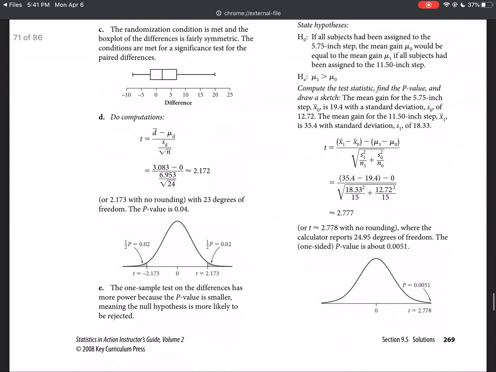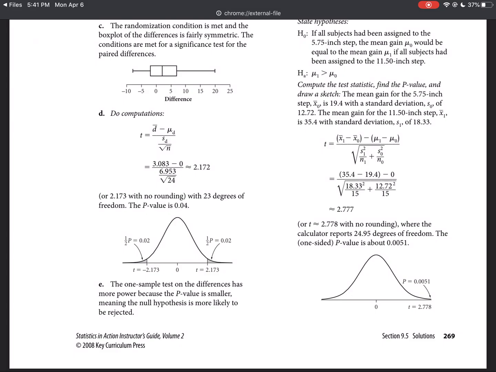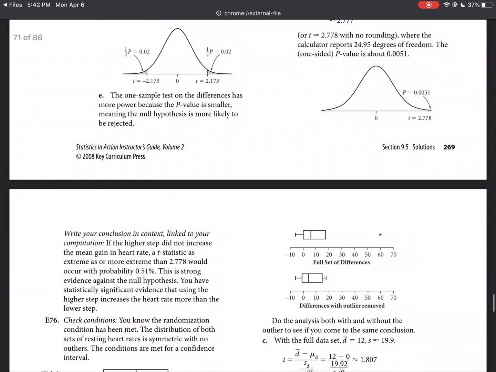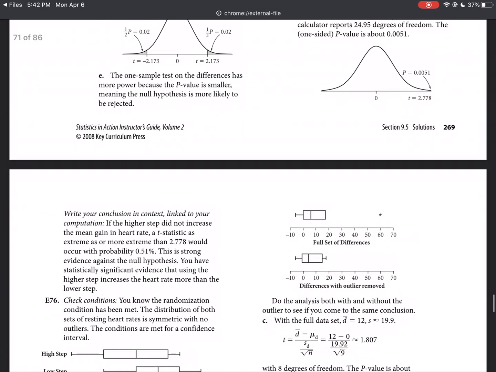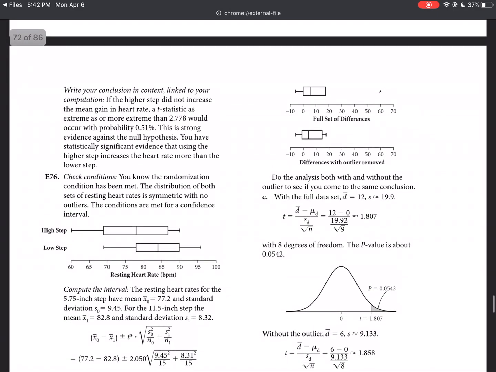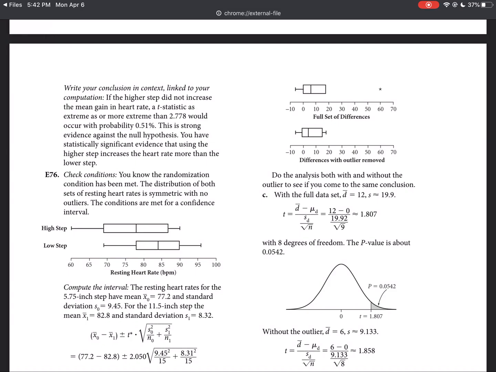You should have gotten a test statistic of 2.78 with a p-value of 0.0051. And obviously that is a very small p-value, resulting in a statistically significant result. Okay, so if we look at the top of the left column now, it says this is strong evidence against the null hypothesis. You have statistically significant evidence that using the higher step increases heart rate more than using the lower step. So that is the full-blown way to analyze that.